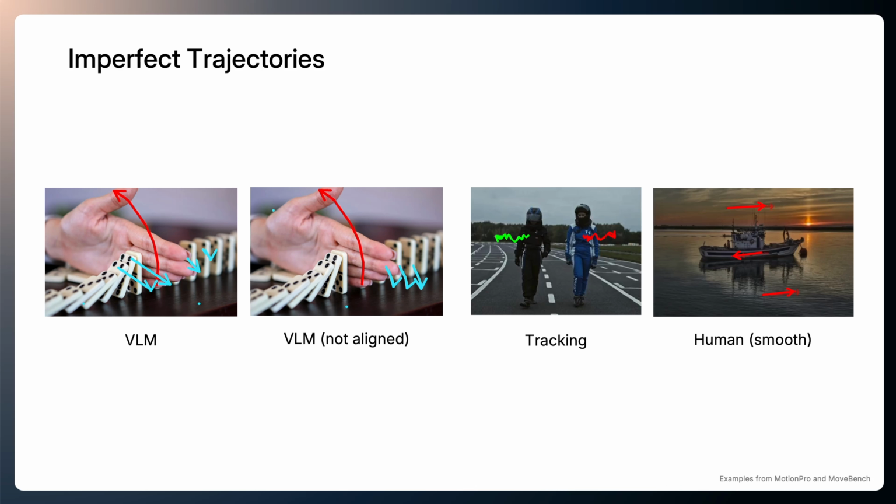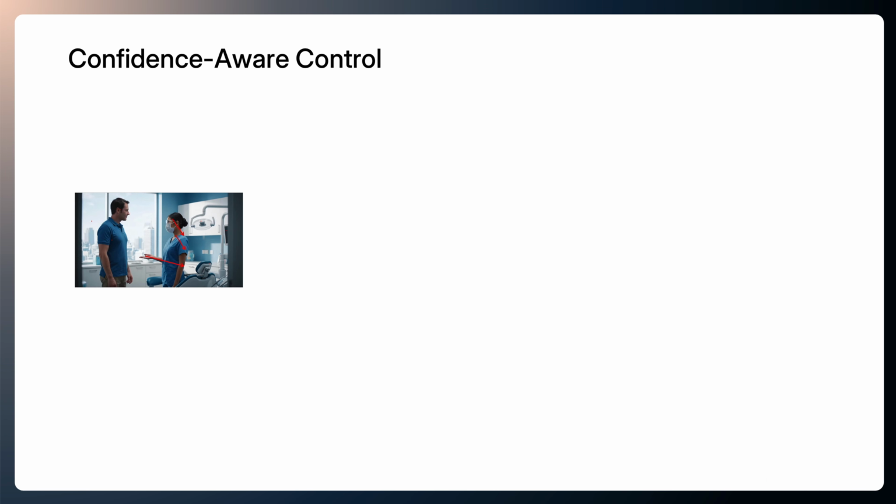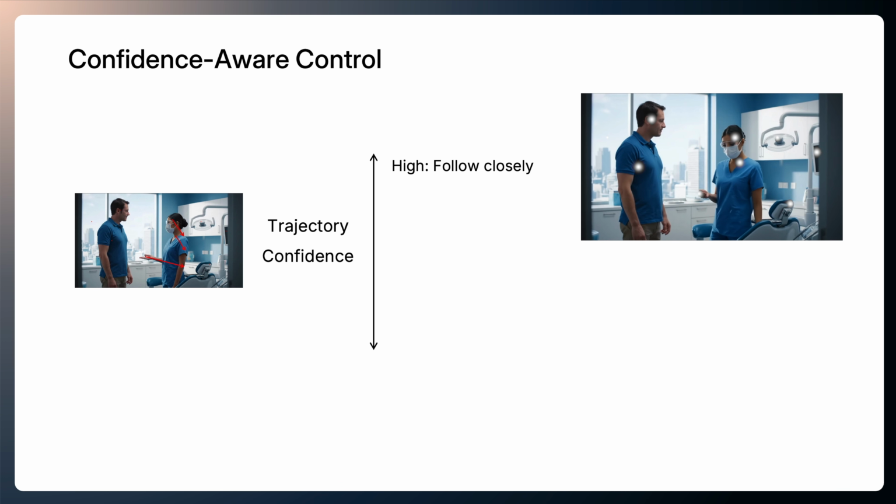They are often simplified and overly smooth. These shifted or over-smoothed trajectories can introduce visual artifacts. To address this issue, we make the trajectory control elastic. We assume the video model has already learned natural motion patterns from large-scale training data. We assign a confidence score to each trajectory. With high confidence, the video generator closely follows the trajectory.